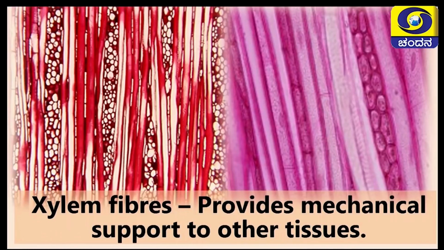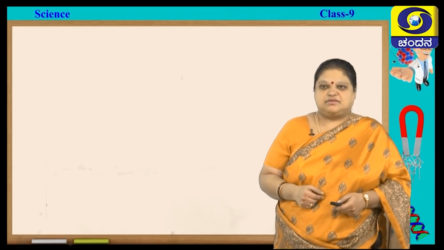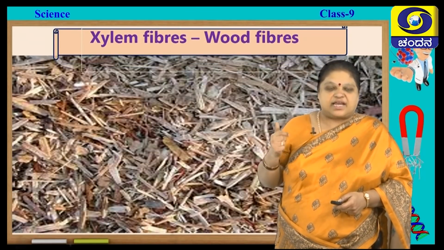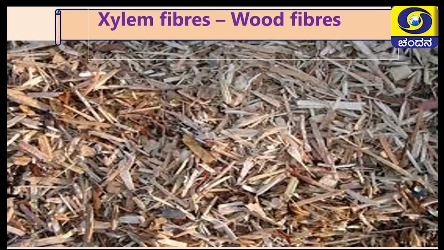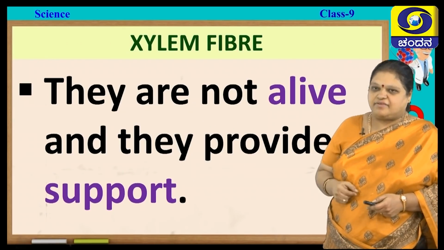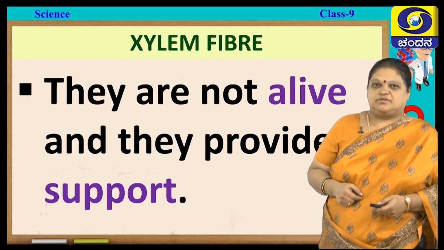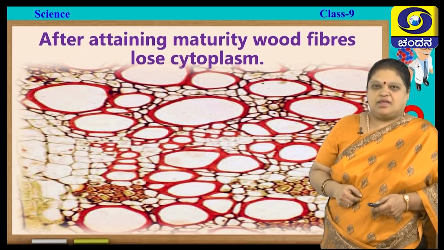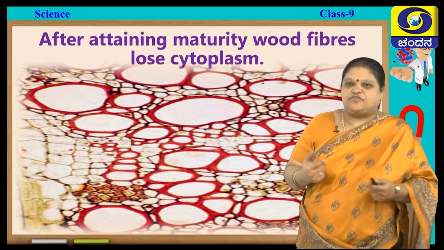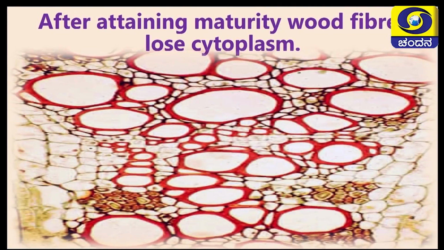Now, here we will see next about xylem fibers. So, these are the xylem fibers. They mainly provide mechanical support to other tissues. So, that is one more thing. So, these xylem fibers are also called wood fibers. So, by this time you might have understood xylem is present in wood. So, xylem fibers, they are not alive and they provide support, especially mechanical support. After attaining maturity, wood fibers lose cytoplasm and they fully function as xylem fibers.